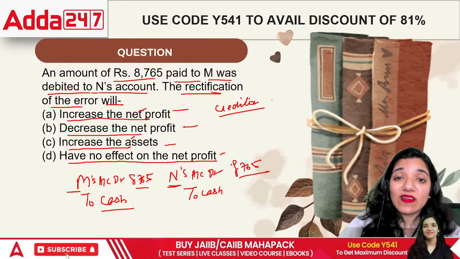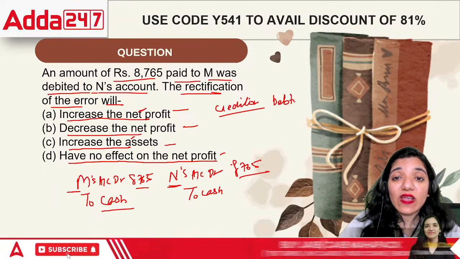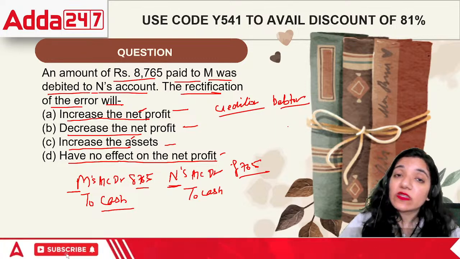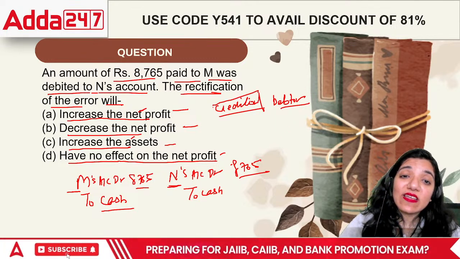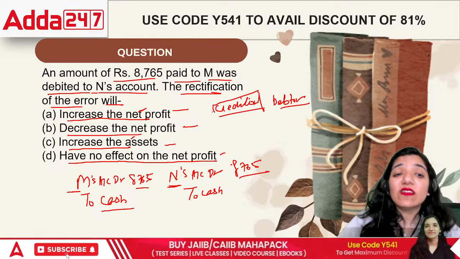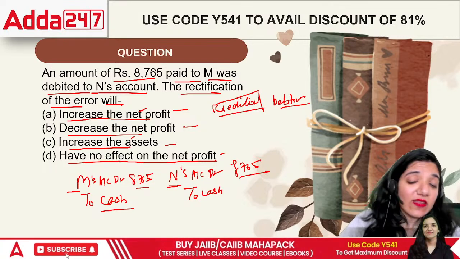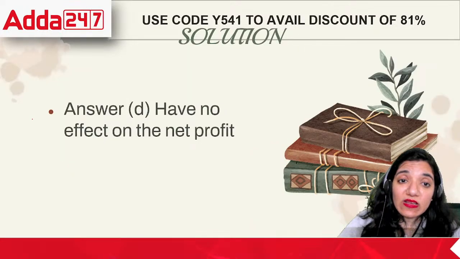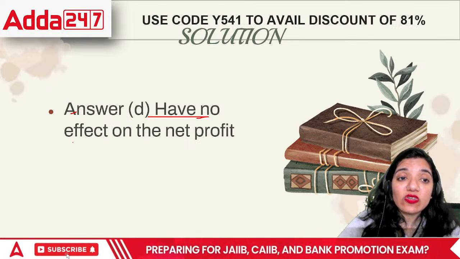Why? Because debtors and creditors will never affect the profit. These people would be settling their accounts through the balance sheet. They will neither increase nor decrease the profit. So technically they have no effect on the net profit.